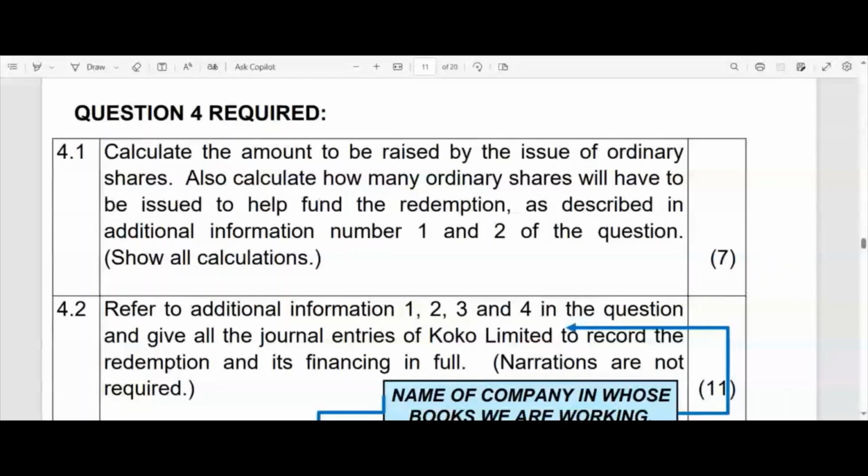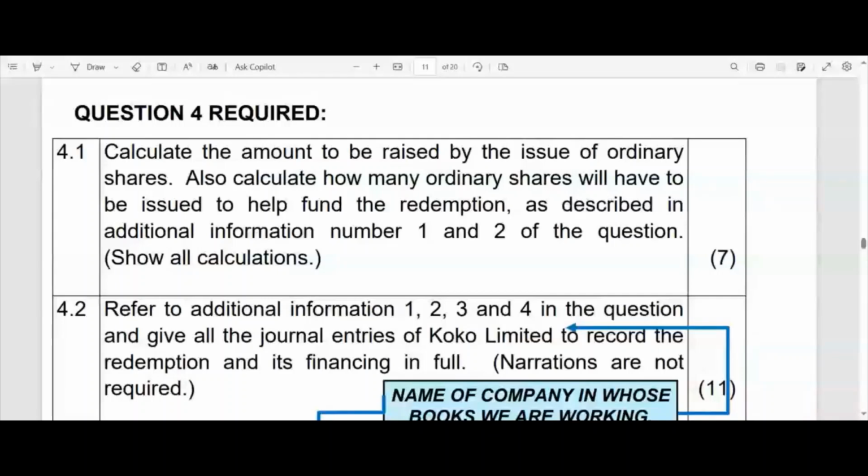So what happens here, they are redeeming the preference shares. In other words, they are buying them back. What happens in practice? They cancel those shares, they withdraw them from the owners, from the investors, and they refund them the money, plus any other monies that they may owe them. As you know, that redemption can take place at a premium, for instance. I'm sure Dr. Brevard discussed that with you yesterday. Also, there might be some dividends still outstanding that must be brought up to date, and so on. And in your financing plan, you might have to provide for all of that as well.